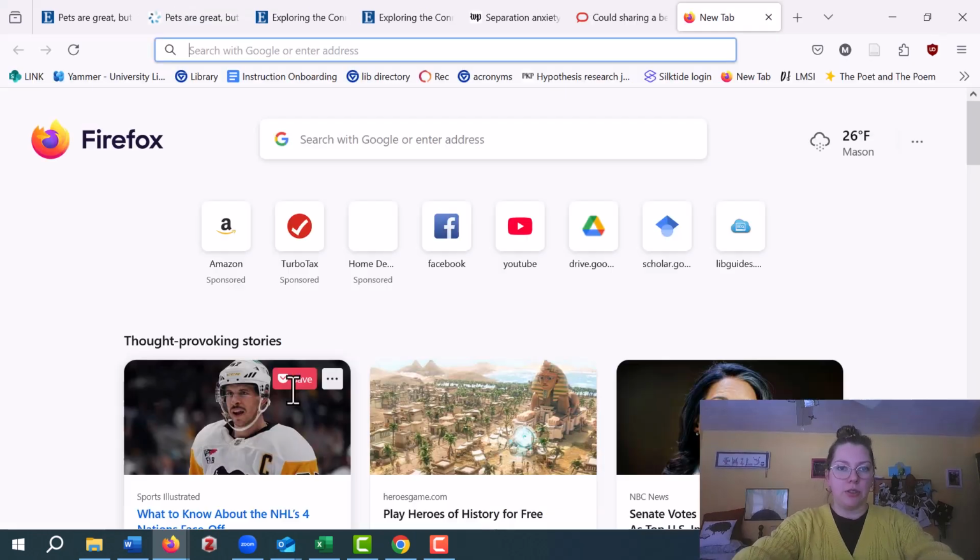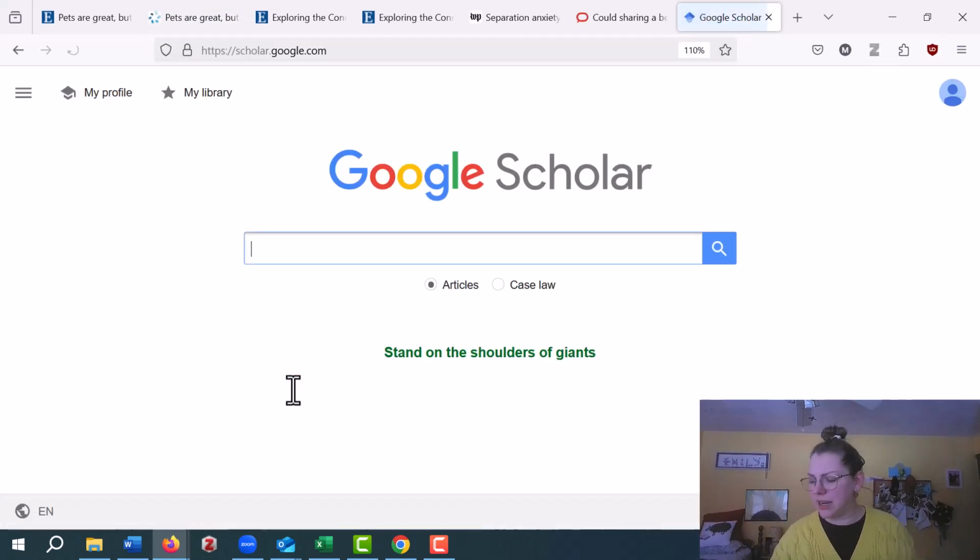The last thing I want to search in is Google Scholar, and you can just go to scholar.google.com. Google Scholar has some pros and some cons. It is just like Google, it's really good at interpreting what you're looking for. The downside of Google Scholar is that it's not all strictly scholarly information like peer-reviewed articles or scholarly articles.